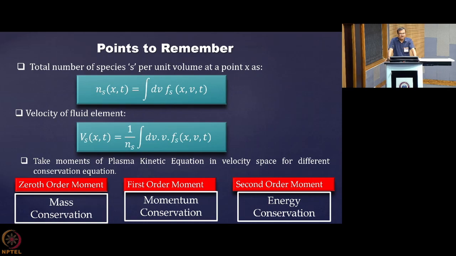We will not do the mathematical derivation for the energy conservation equation. Rather, we will focus on each and every term in the energy conservation equation: how they appear, why they appear, and how they influence.